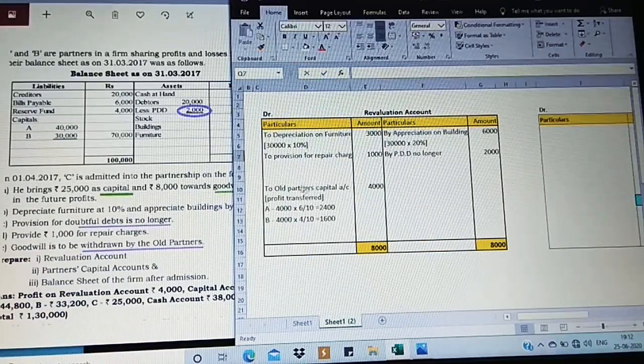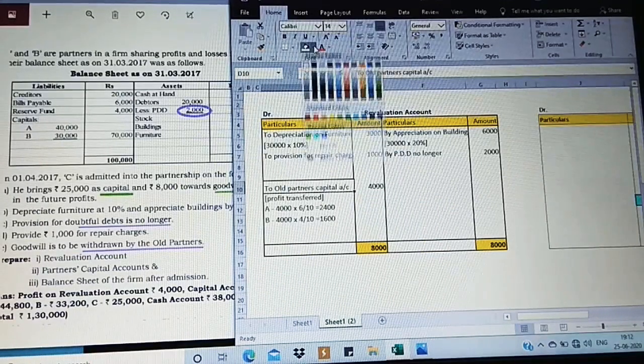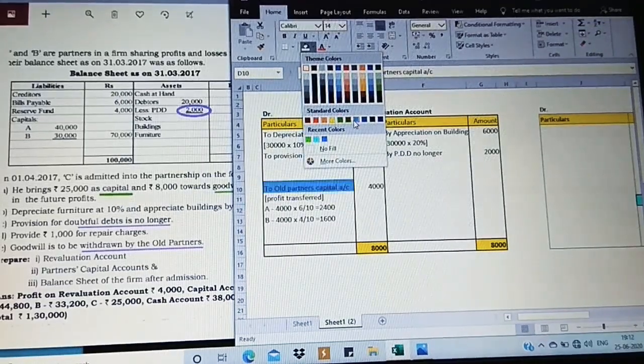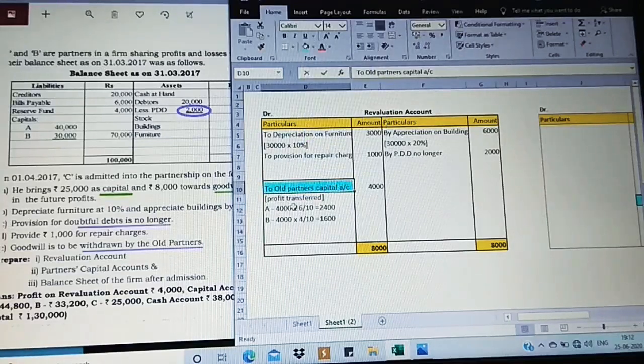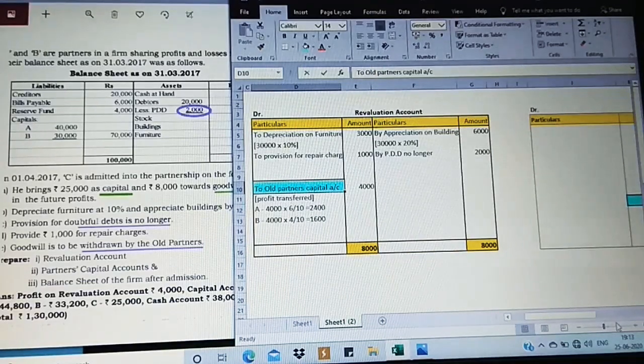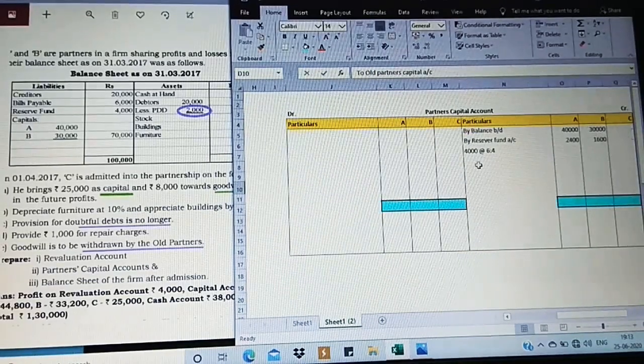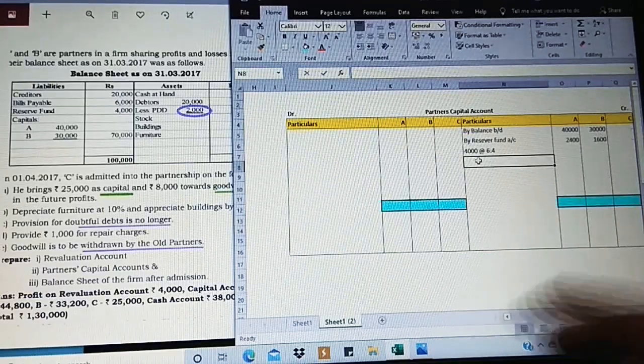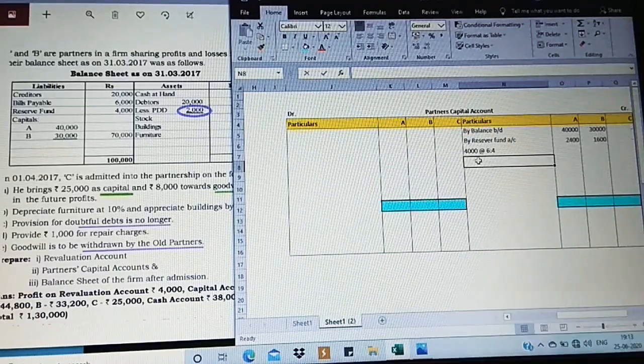Do we have any partners' capital account getting affected? Yes, it is getting affected. Now just observe. Let me highlight here. The old partners' capital account, the profit that is going to be transferred. So it is under which account? Revaluation. I'm going to write it here on the credit side. If it is on the debit side, post on the credit side.